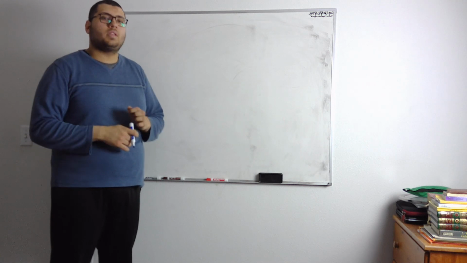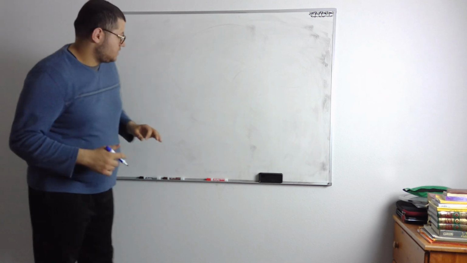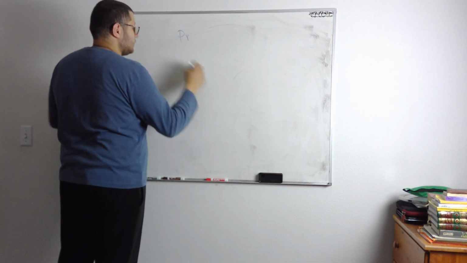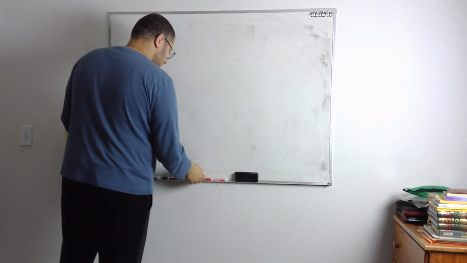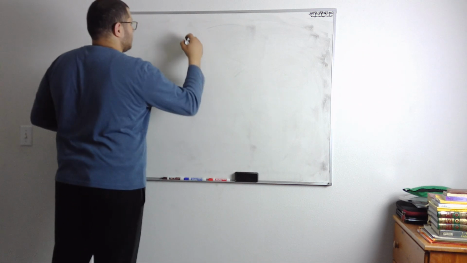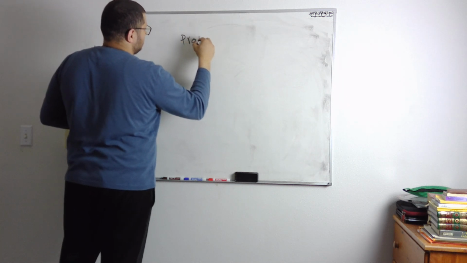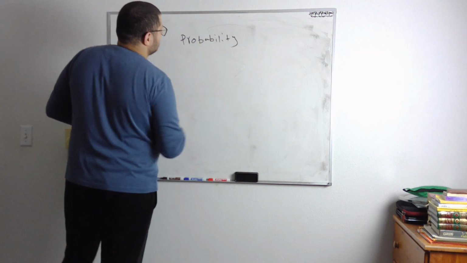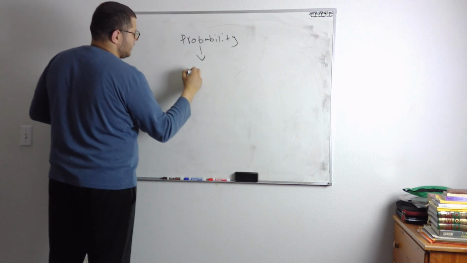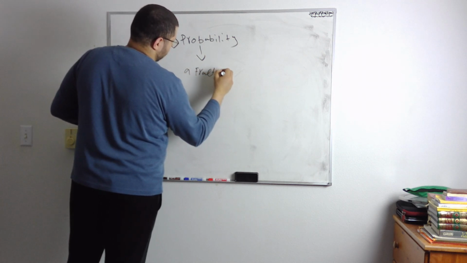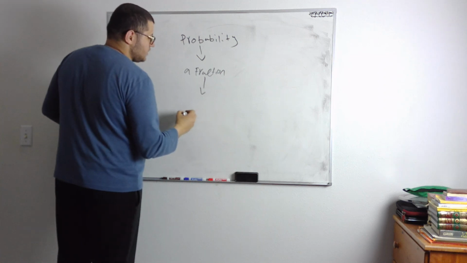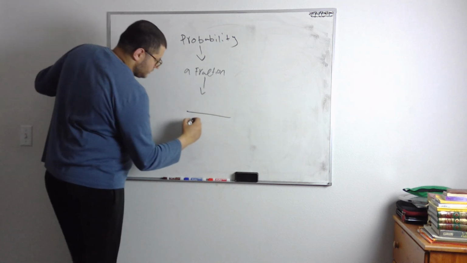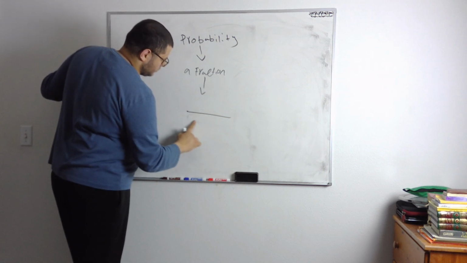So in math, probability is defined as being a fraction. Probability is a fraction. What does that fraction have? That fraction has a numerator and a denominator. In the denominator, it's the total number of chances.